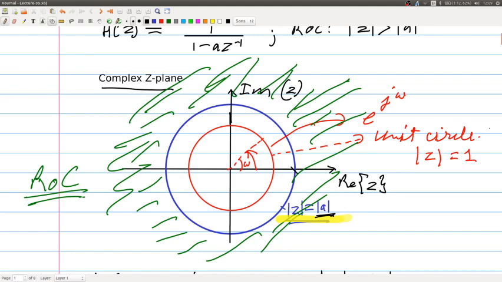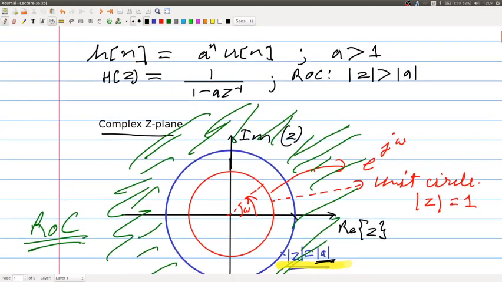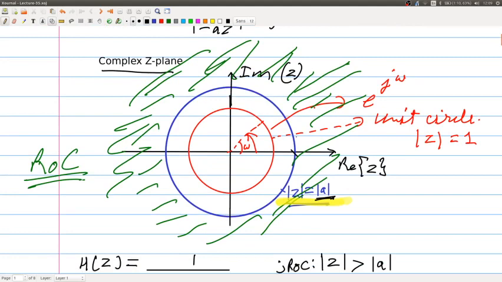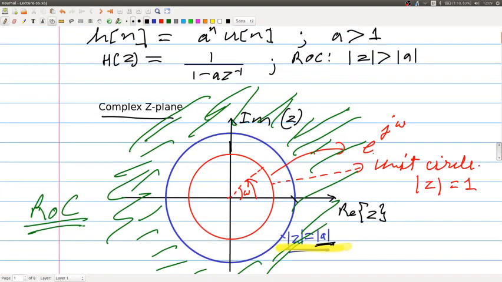We said that this Z transform would exist only if z is somewhere in the region outside the circle of radius a. This region is called the region of convergence.